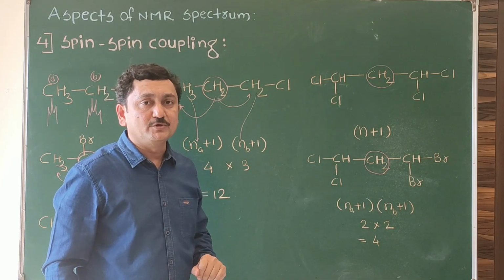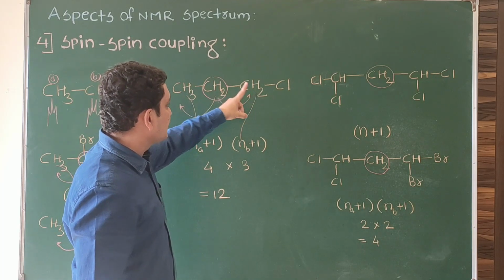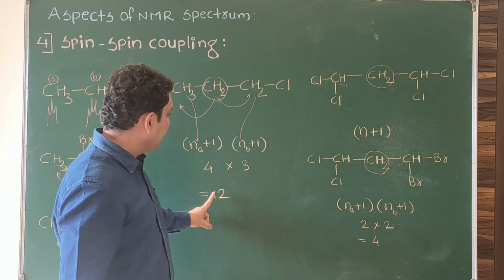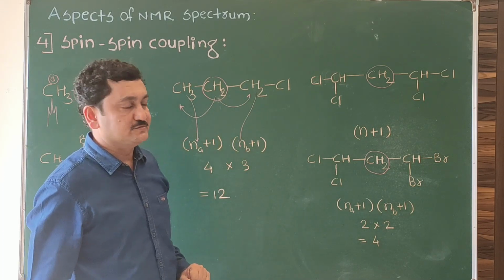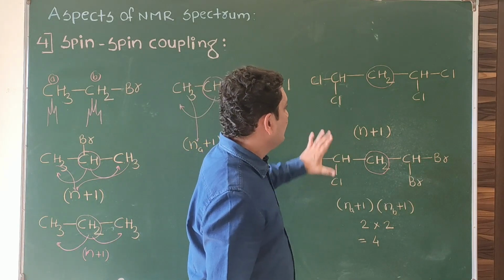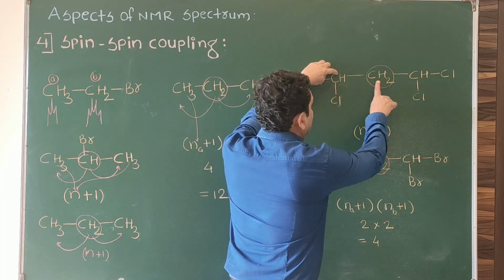So (Na+1)(Nb+1): when do we use this rule? When protons are present on both sides and both sided protons are non-equivalent to each other, then and only then do we use this (Na+1)(Nb+1) rule. Another example. Now in this case, the signal of CH splits into a triplet because protons are on only one side.